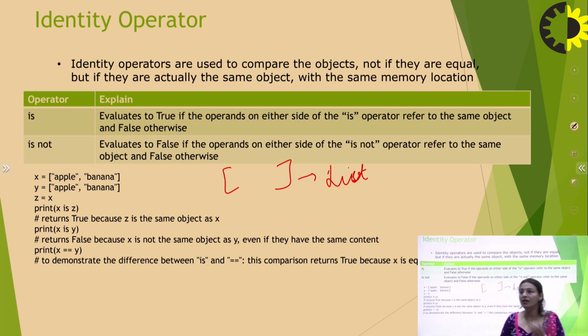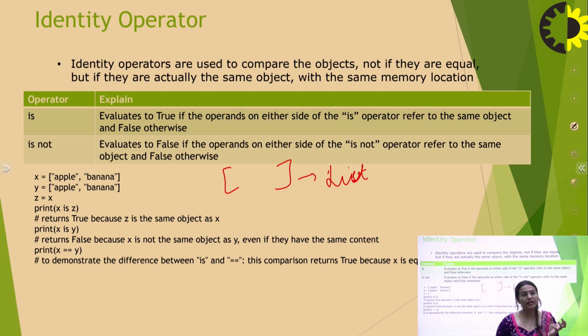So I'll correct this now: x and y are two variables having corresponding lists. x has apple and banana in it, and y has apple and banana in it. If I say z is equal to x, then print x is z.